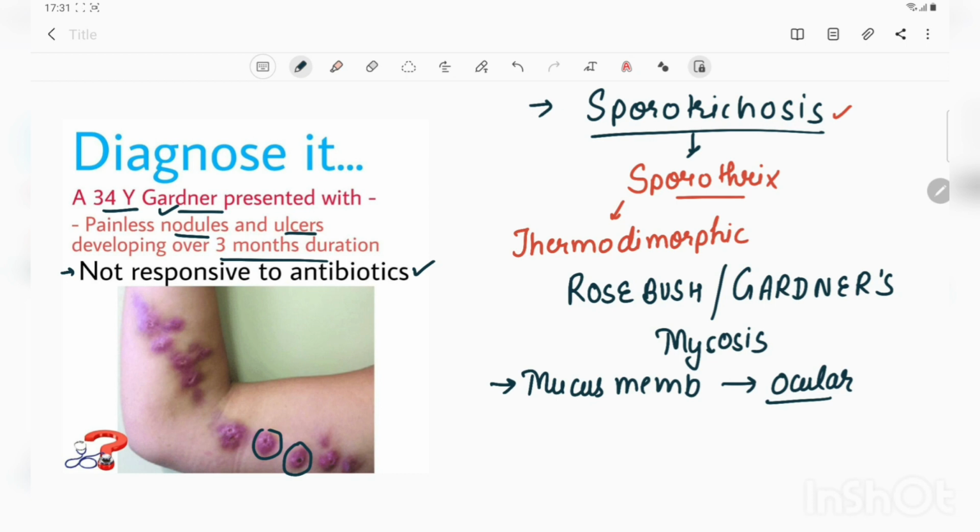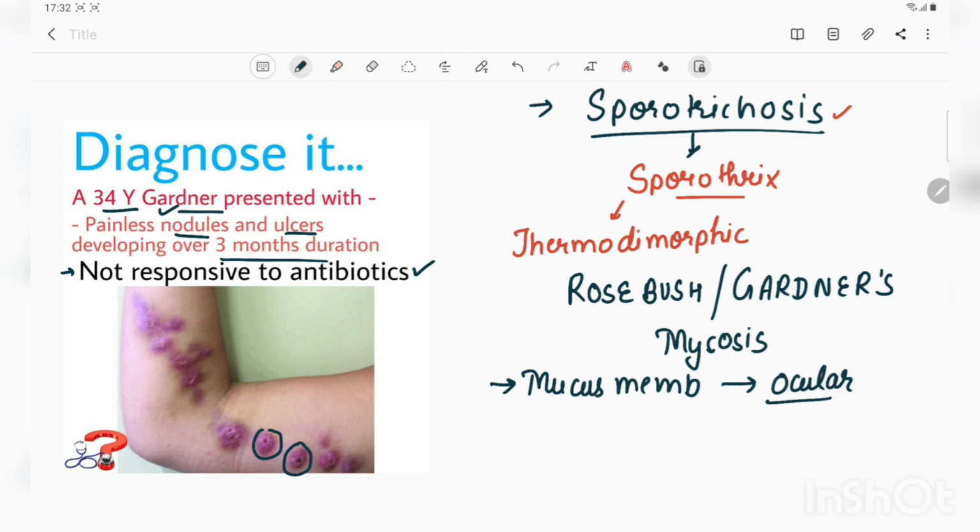It acts by inhibiting the synthesis of ergosterol in the fungal cell wall. Next, in the severe cases, we also use amphotericin B, and the mechanism of action of amphotericin B is that it binds to the ergosterol in the fungal cell membrane and modifies the permeability of the fungal cell membrane.